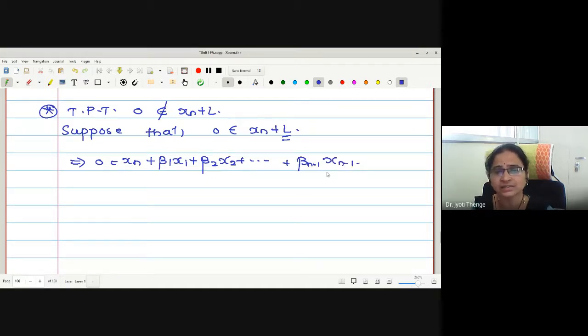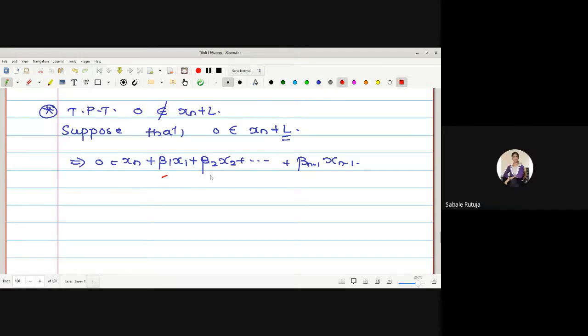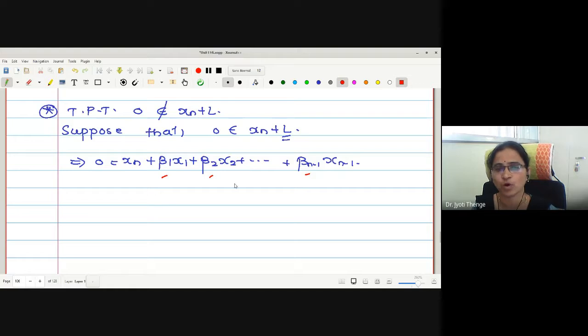Look at this right hand side. When will this be equal to 0? When possible, all scalars are 0. If I keep all scalars as 0, xn must be 0. Then only we will get this as equal to 0. Right?